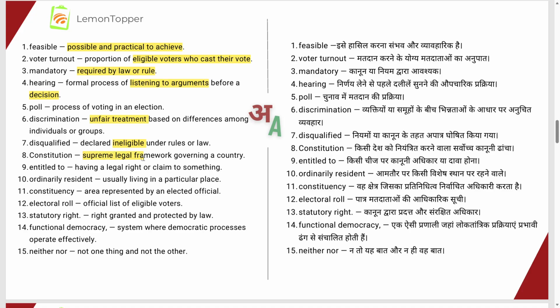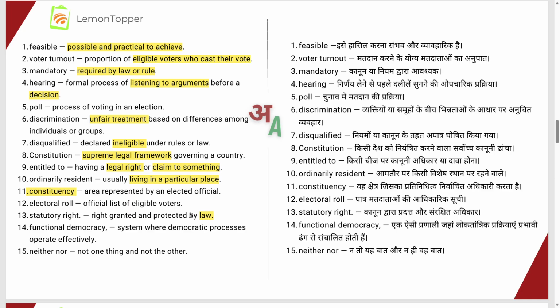Constitution, you know, is the supreme law of the land based on which the country is governed. Entitled means someone has a legal right or claim to have something. Ordinarily resident means usually living in a particular place. Resident means he is living in a particular place. Constituency means the area represented by an elected official. Electoral roll means the official list of the eligible voters. Statutory right means the right granted and protected by the law.